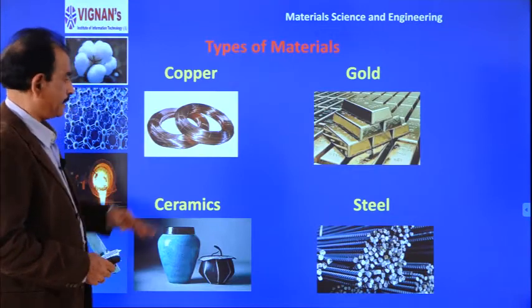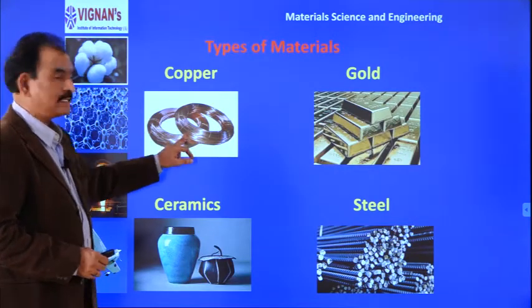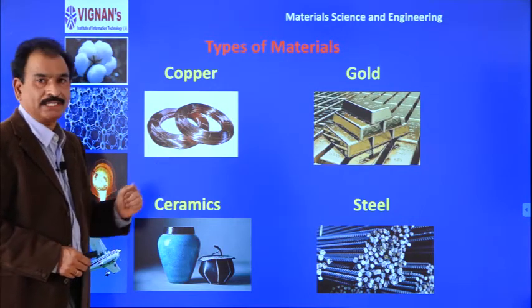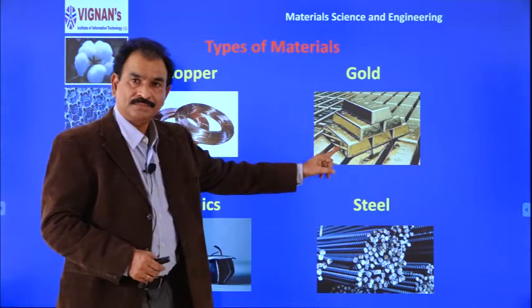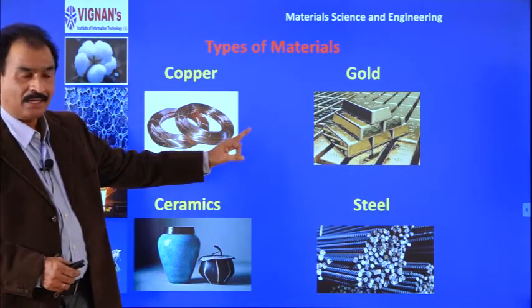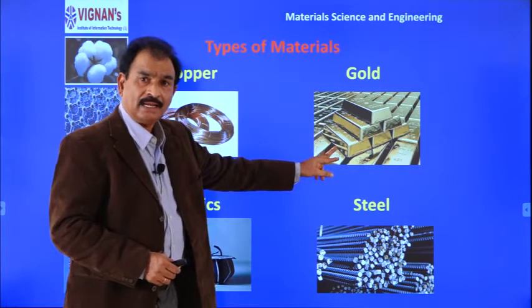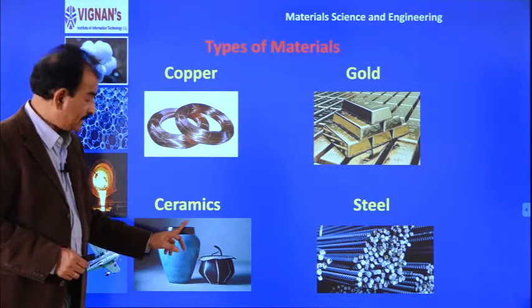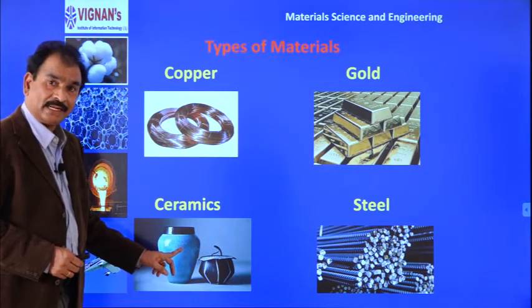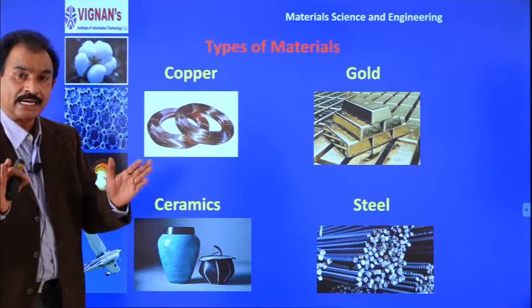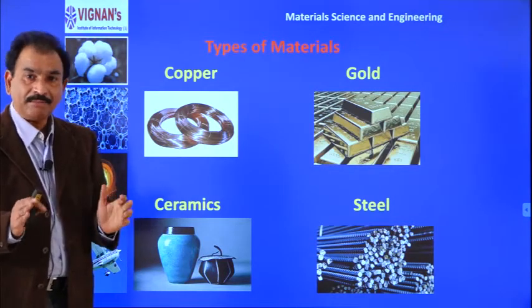Suppose we take copper, either in pure form or alloy form we use it. This is gold. Mostly gold is used for ornaments and other purposes, but normally it is also used in alloy form. Suppose you take a ceramic. What is a ceramic? Ceramic is a material produced from various clays. The word ceramic means a non-conducting, clay material.